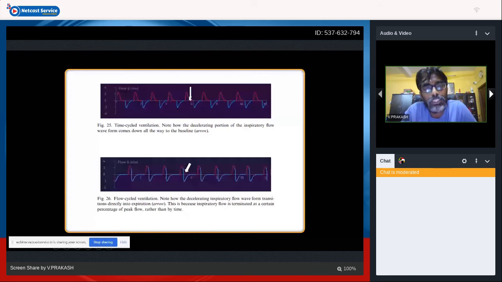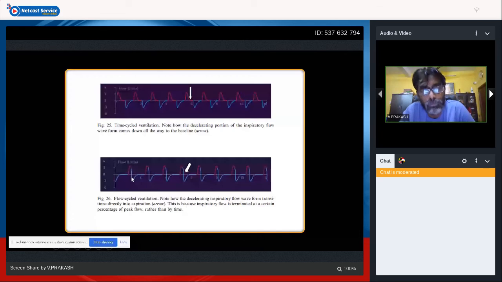time cycle ventilation. In your flow cycle ventilation, what happens? Your accelerated inspiratory flow is there, and then when your inspiratory flow starts dropping to approximately 15 to 20%, some settings are 10 to 15 to 20%, which is your termination sensitivity, the expiratory cycle starts, and you don't have anything which lies on your zero line.